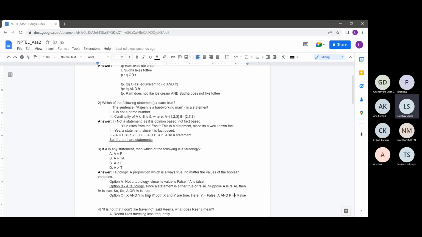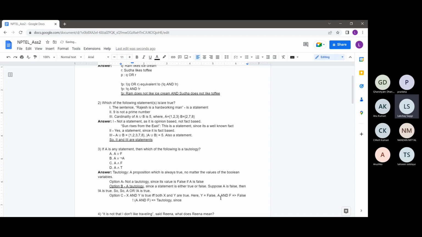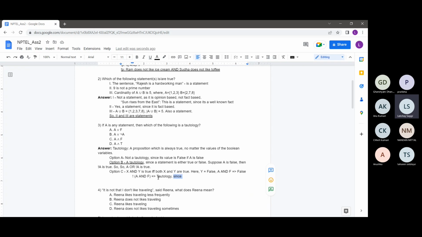Suppose instead of this statement, I was given not of A and false. Then this would actually be a tautology. The reason is that A and F was false, so not of this would be true always. You can also see it easily using De Morgan's law, opening this negation over these terms.